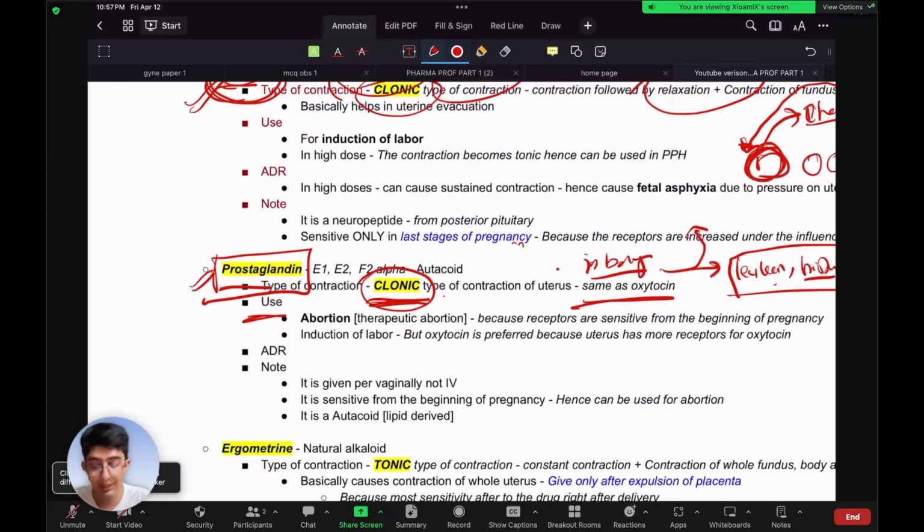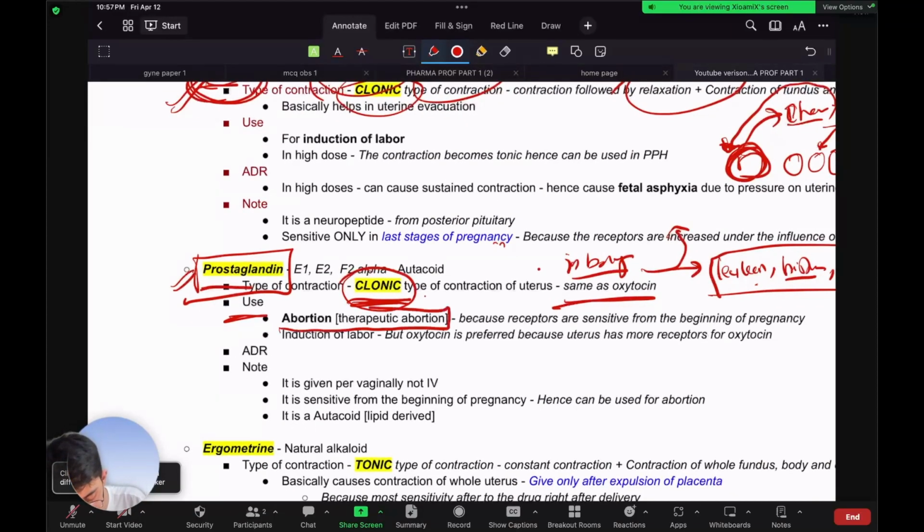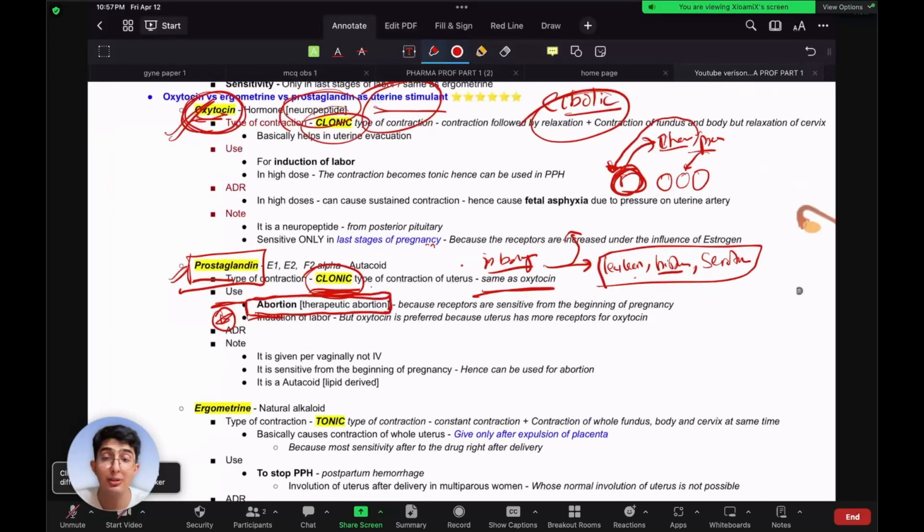So the main use for prostaglandin is to cause therapeutic abortion, right? So it is used to cause abortion. This is the main use of prostaglandin. Now how does prostaglandin cause abortion?